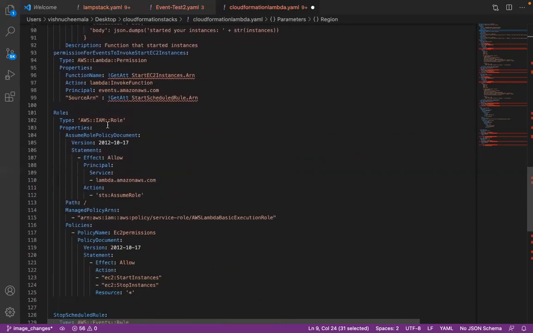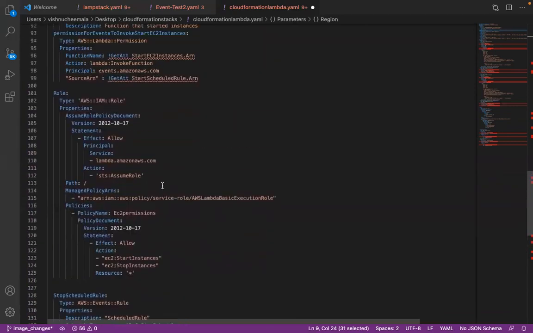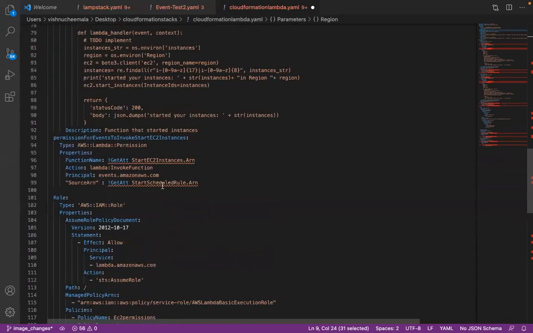Okay. And you'll be creating an IAM role with those permissions actually. So this is the IAM role. You see that this will create an IAM role with a policy. What policies? You see that action EC2 start instances, EC2 stop instances. Okay.